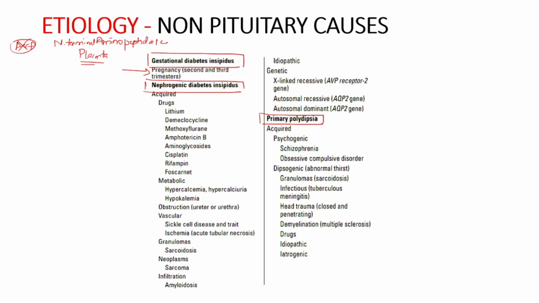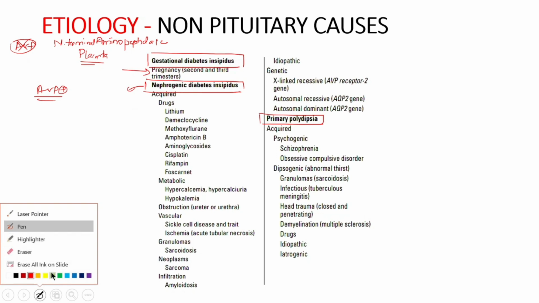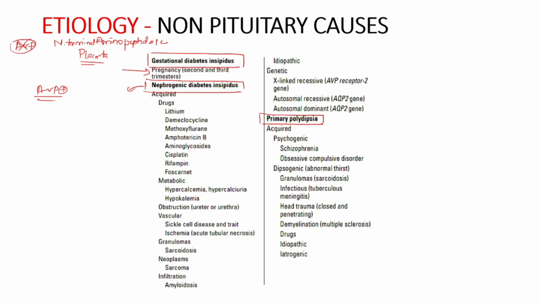Now nephrogenic diabetes insipidus is characterized by presence of AVP, but it is unable to act on the target site. Now this can again be of two types, that is acquired or due to genetic disorders.